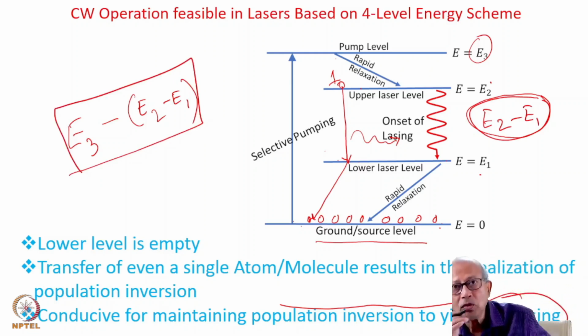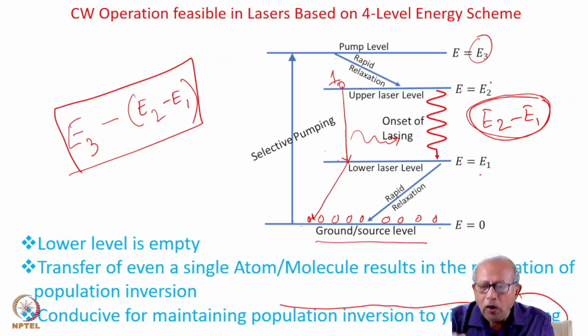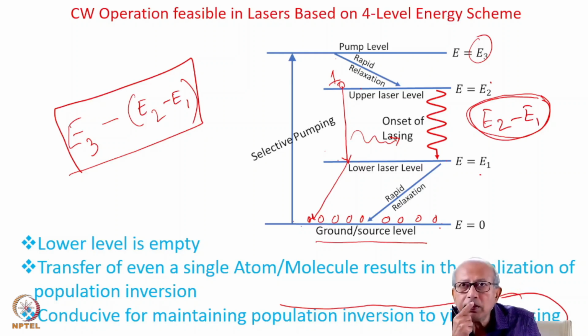So what happens to this energy? This energy would eventually be released as heat. That means it would increase the temperature of the medium. So what happens if the temperature increases?